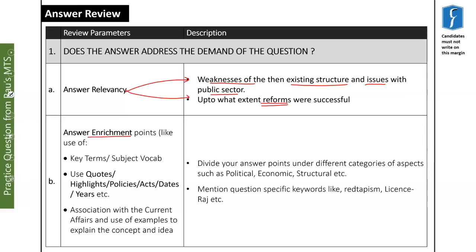Under the answer enrichment points, we need to properly categorize our points using different categories of aspects such as political, economic, structural, etc. and mention question-specific keywords like red tapeism, license Raj, quota Raj. If we are using these keywords, there are chances that we will score well.